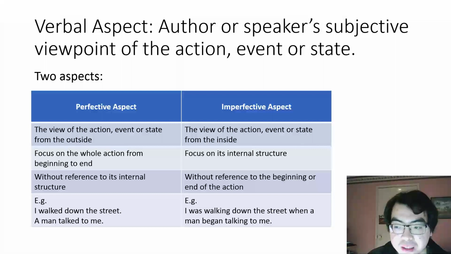Verbal aspect is a subjective choice. Neither choice affects what actually happened, but they simply reflect how the author or speaker wants to tell the story. Every verb, depending on its tense form, will have a particular aspect, either perfective or imperfective, which we will see later.